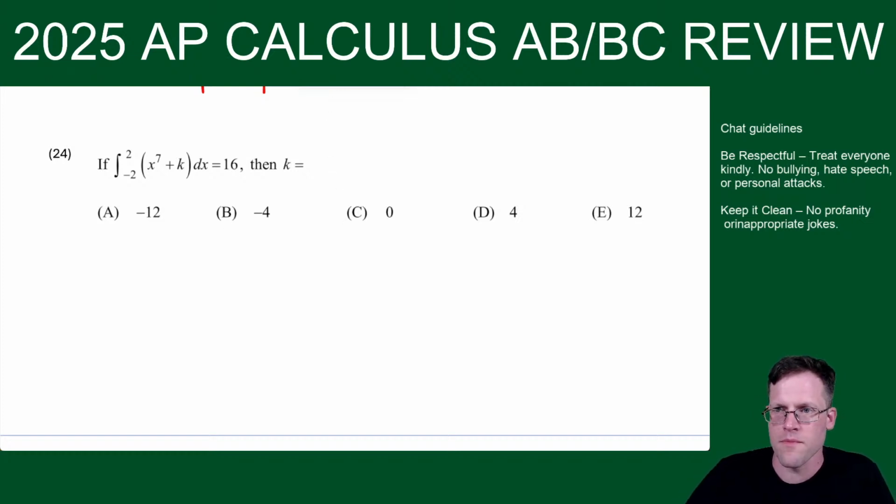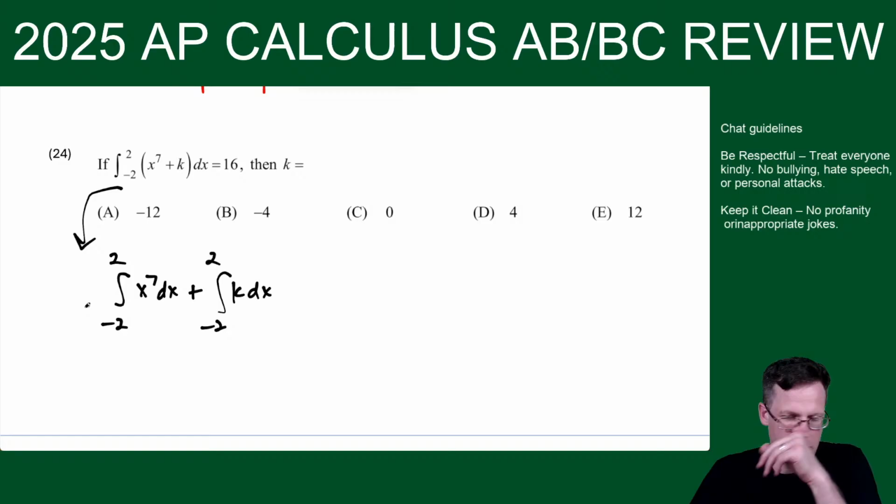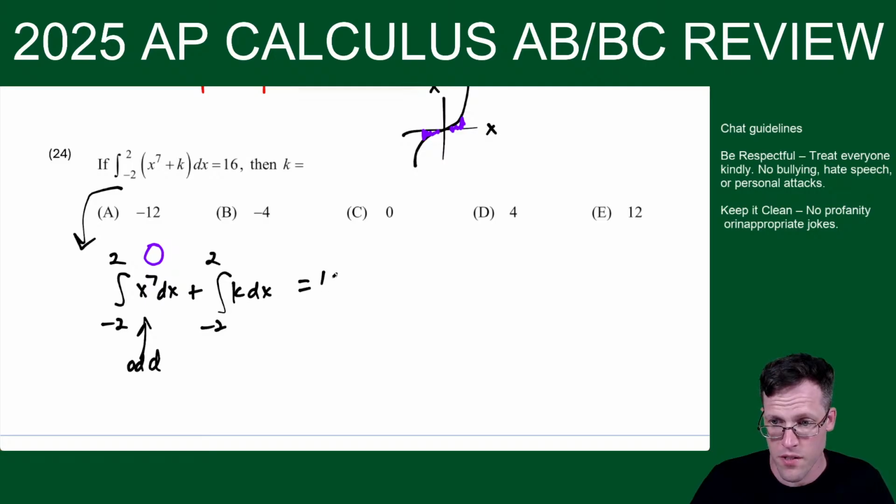Oh, here we go, concepts. So where my head goes here is break this up. So the integral from -2 to 2 of x to the 7 dx plus the integral from -2 to 2 of k dx. Okay, you ready? X to the 7 is odd. So x to the 7 kind of looks like x to the third, but just steeper. So from -2 to 2, see how it's like equal and opposite? So this piece just goes to 0. Okay, and this whole thing is equal to 16.